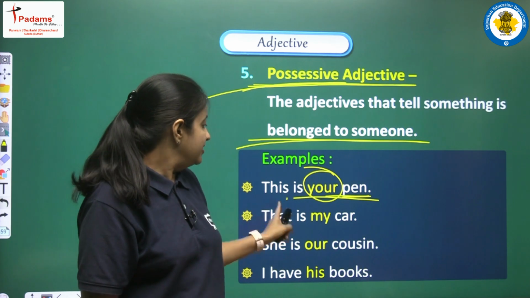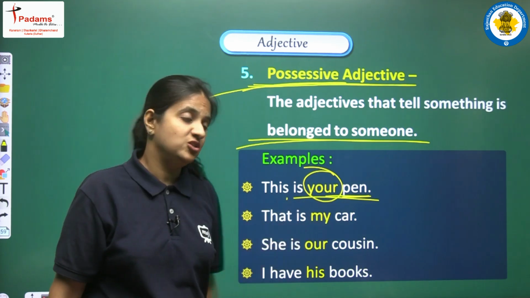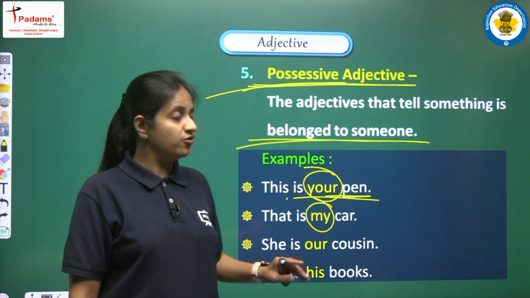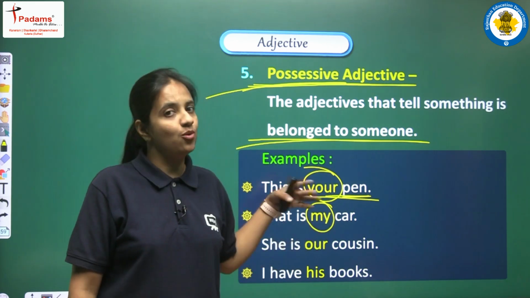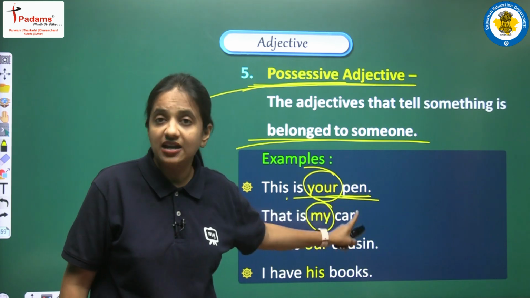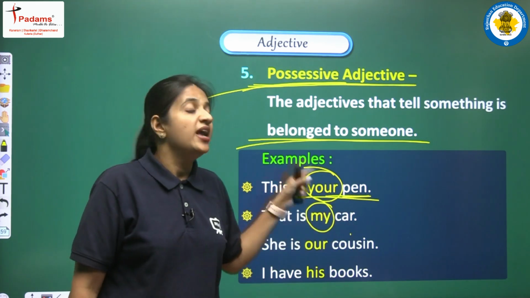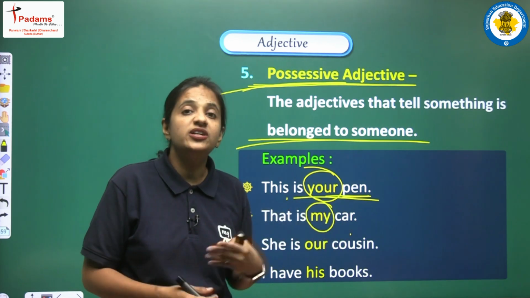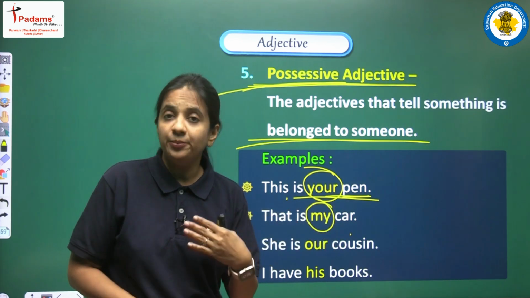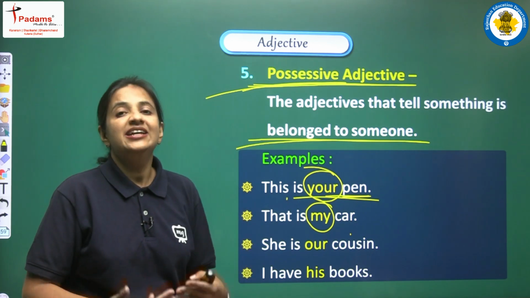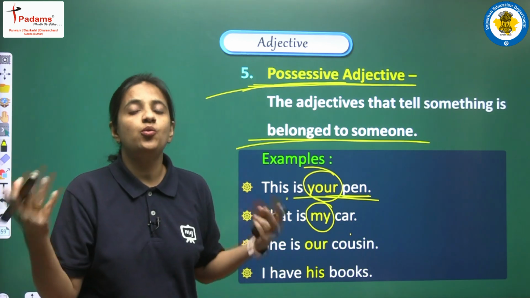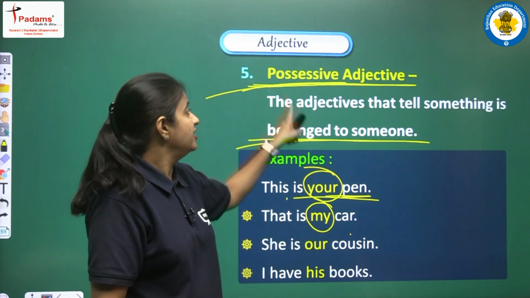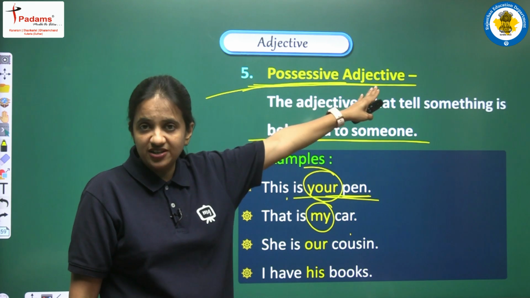Next example, that is my car. So again in this sentence, my is a possessive adjective. First of all, let's talk about why this is an adjective. Because this is qualifying car, which is a noun. And again in this sentence we are trying to show that that car belongs to me, right? We are trying to say that I possess that car, so we are showing the possession actually, and this is the reason that my is also one of the possessive adjectives.